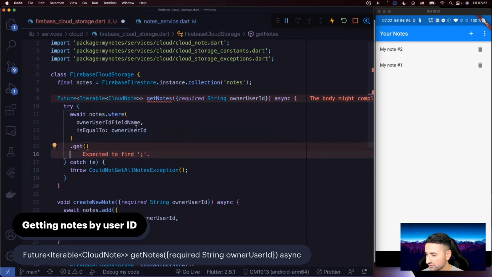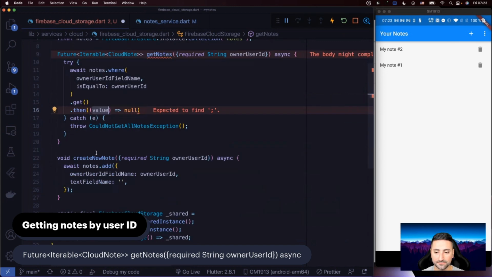What we do then is to do then. That's how we work with a future. A then clause of a future returns the value of that future to you, and it allows you to return either a synchronous value inside the then function, or you could actually return another future. Those who are familiar with Node.js or just JavaScript in general, or even Swift, are familiar with how promises and futures work. So this is your chance of returning a value given this future. We're going to call this value at the moment.